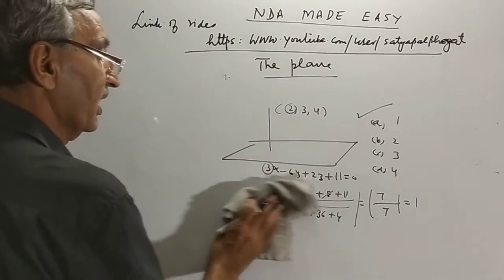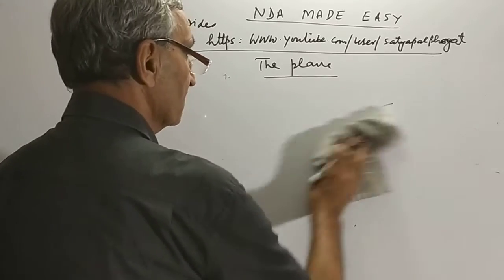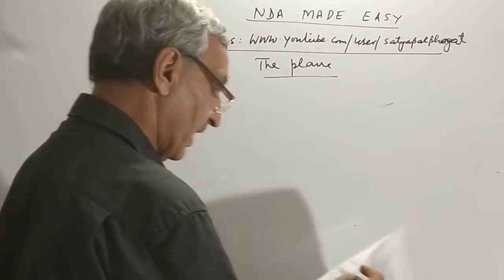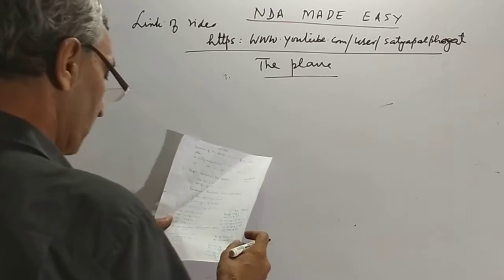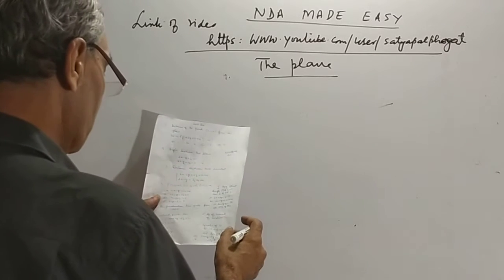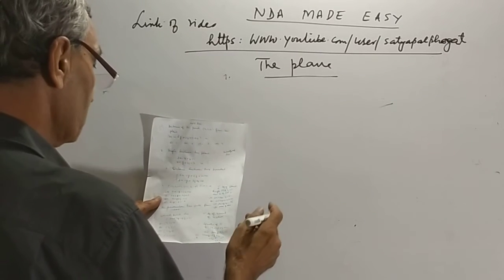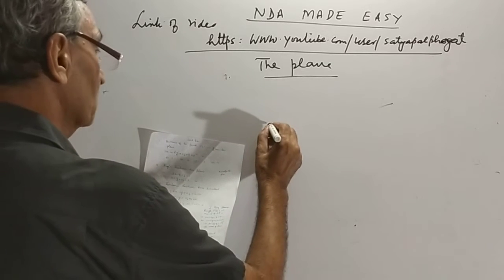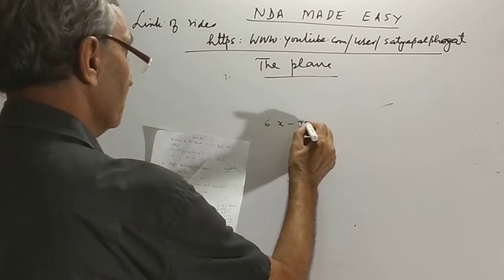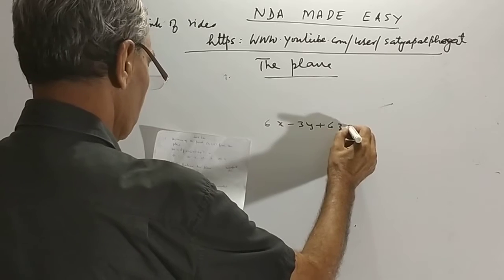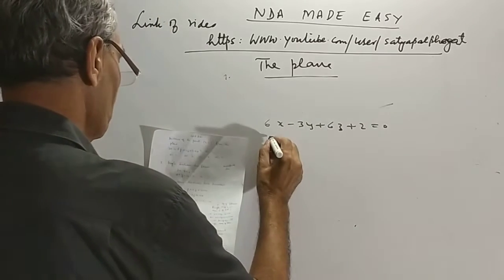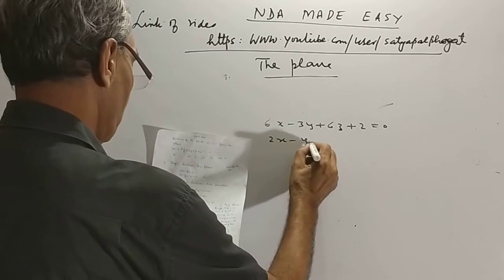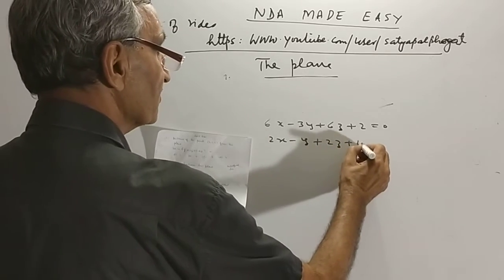Now I go to another question. There are two parallel planes: 6x minus 3y plus 6z plus 2 is equal to 0 and 2x minus y plus 2z plus 4 is equal to 0.